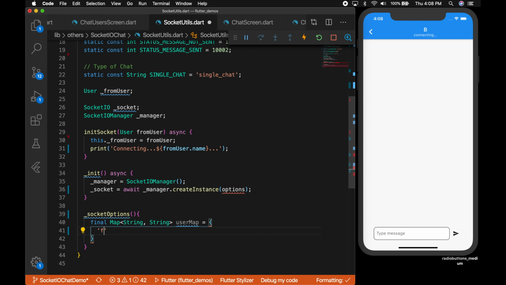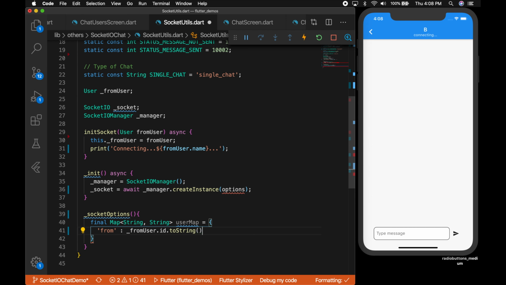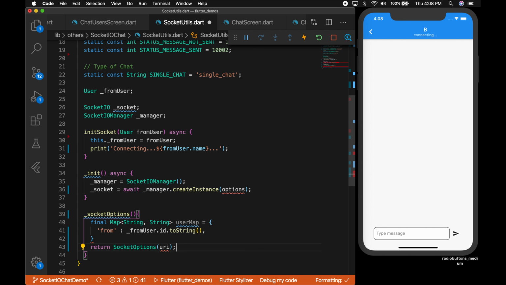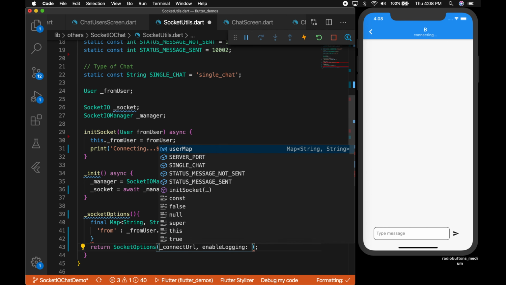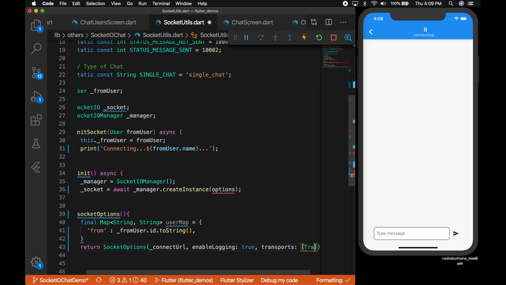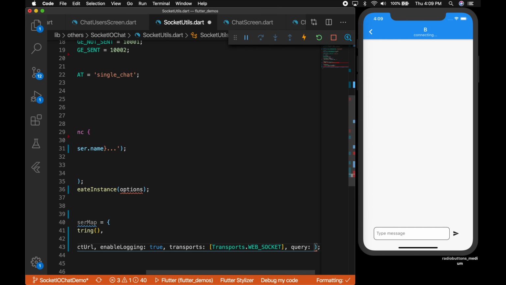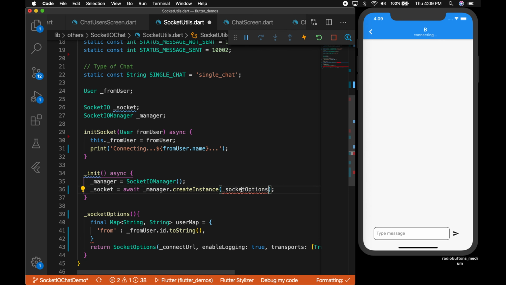So let me say user map. So this is the user's information who is connecting to the socket. Okay, so let's send the user ID, and return the socket options with the connect URL, and optionally enable logging, and transports, that should be transports.websocket. Okay, and as a final parameter, which is a query where you can send the extra information. Okay, so that is our user map.